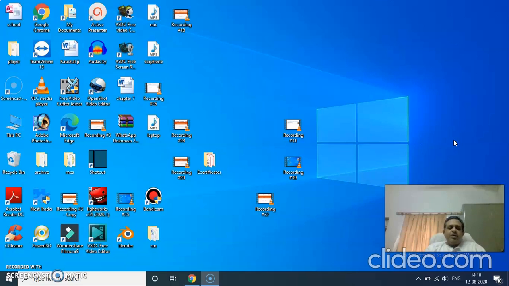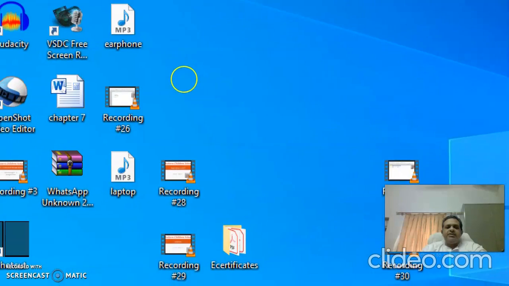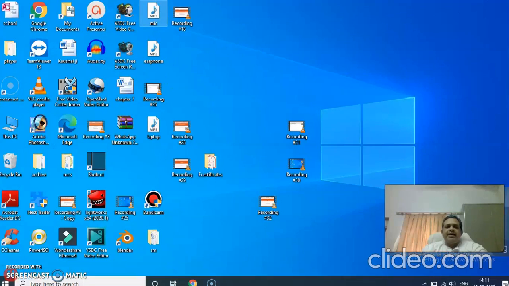Now let us see what are some characteristics of Windows and compare it with DOS. DOS was the first operating system, disk operating system. Now in Windows, as you are seeing here, we have these small pictures called icons. Okay, what are they? These are icons, right? You are seeing these small pictures. These are called icons.